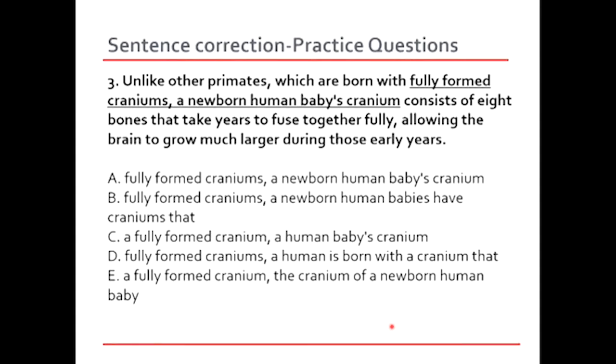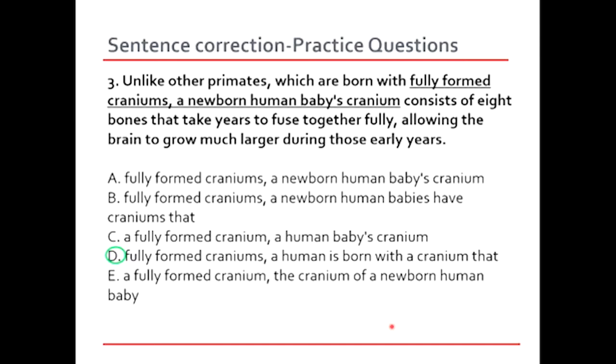So option D is going to be the most appropriate choice, and let's just see why it's the right choice. Why not B? Fully formed craniums, we have a plural subject, but the problem was newborn human babies have. I've already told you that this does not sound right. And what was the problem with the original one? A newborn human baby's cranium. Look at the possessive nouns, the use of the apostrophe. Well, it's not exactly wrong, but I thought it's a plural one. So fully formed craniums. A newborn human baby's cranium consists of.